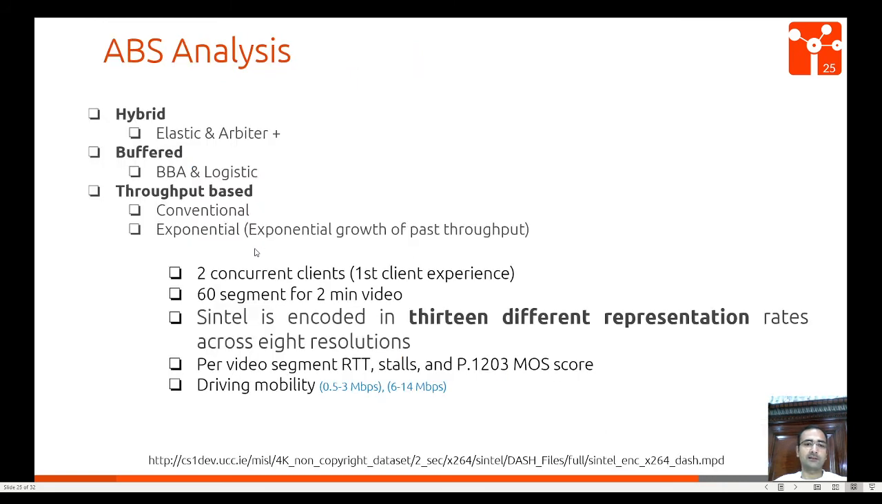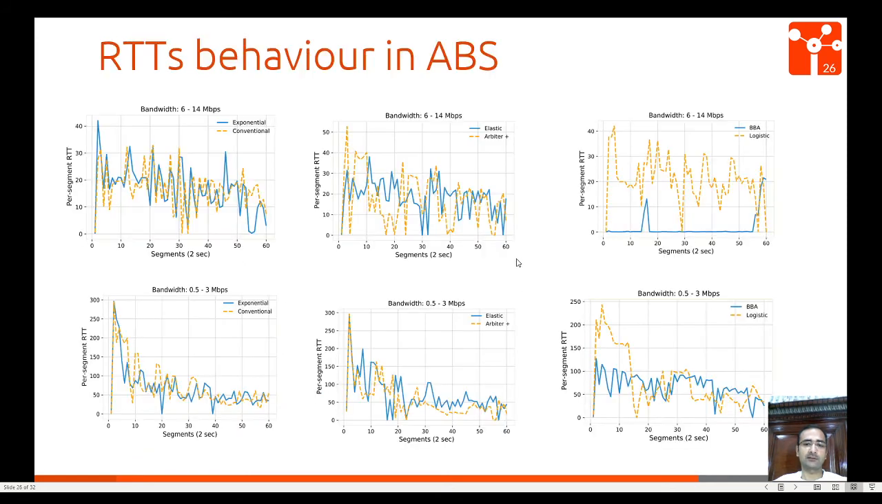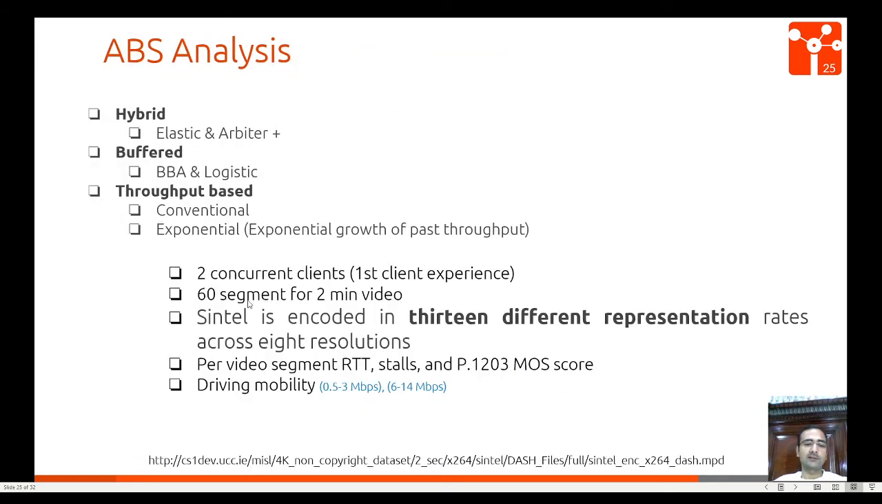The settings are: we have two concurrent clients. One client's experience is shown here. We stream a 2-minute video, and the Sintel video is used, which has 13 different representation rates across 8 resolutions. And we show RTT, stalls and P.1203 MOS score. And we use the driving mobility case, 0.5 to 3 Mbps and 6 to 14 Mbps.